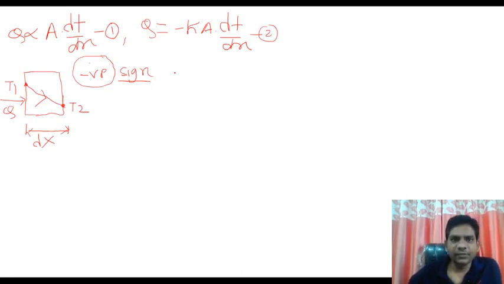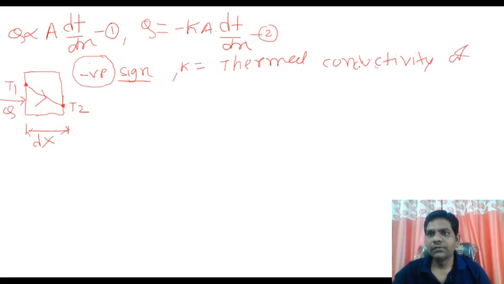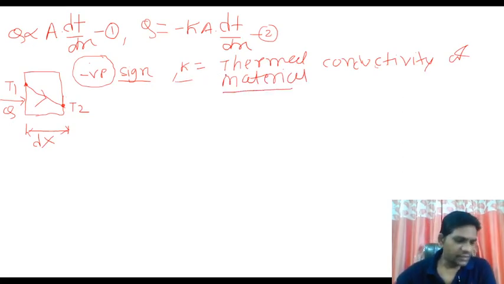Then after that, boys, one more term we got here, this K. This K is nothing but the thermal conductivity of the material. It means the heat flow depends upon this thermal conductivity, and which is very important.